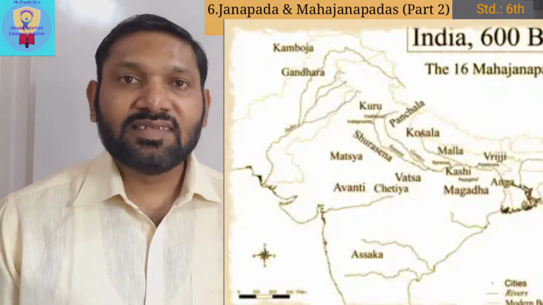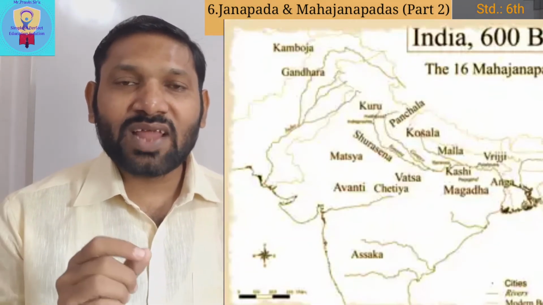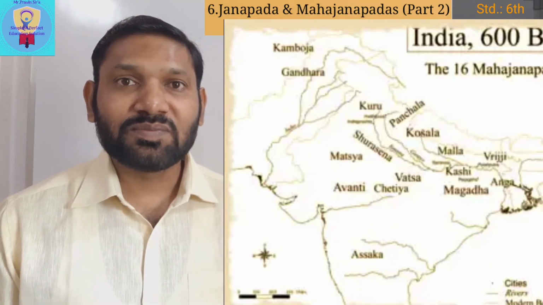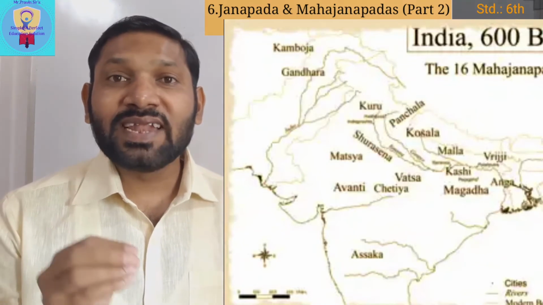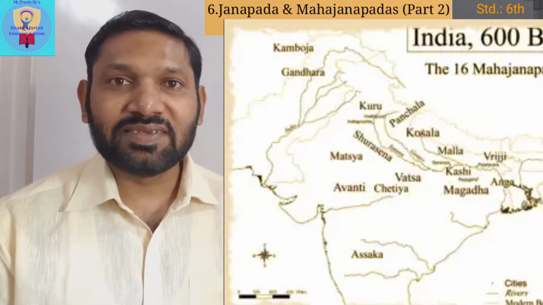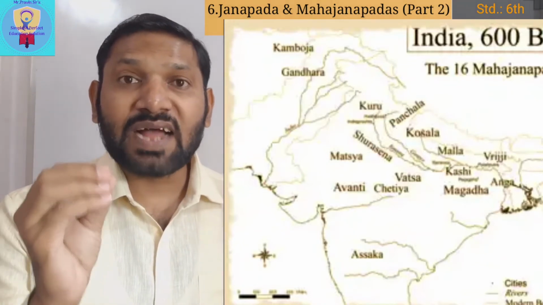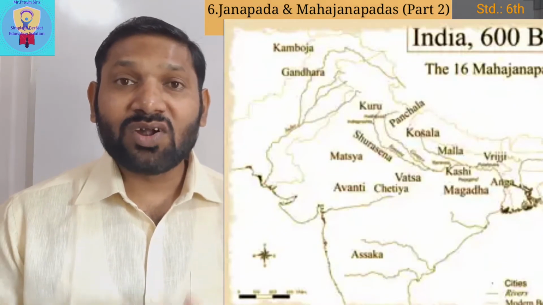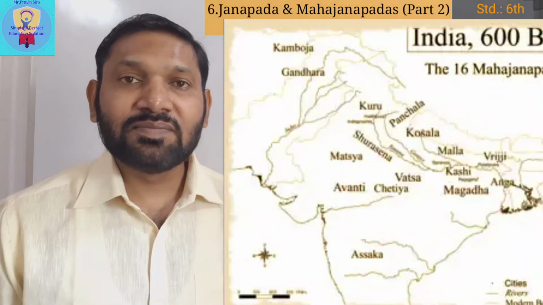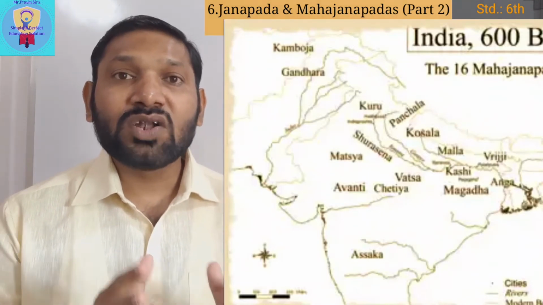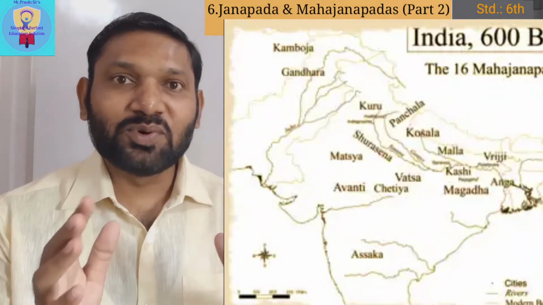Fifth one, Chedi, known as Kanpur. Sixth, Kuru, the modern name of Kuru is Delhi. Seventh is Panchal, the modern name of Panchal is Rohilkhand. Eighth is Matsya, the modern name of Matsya is Jaipur.